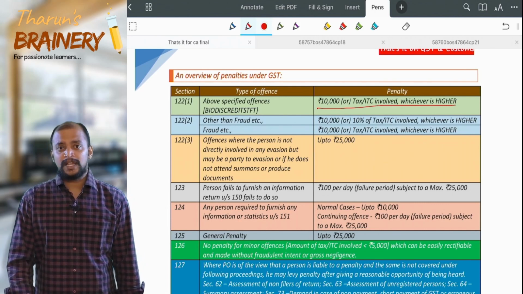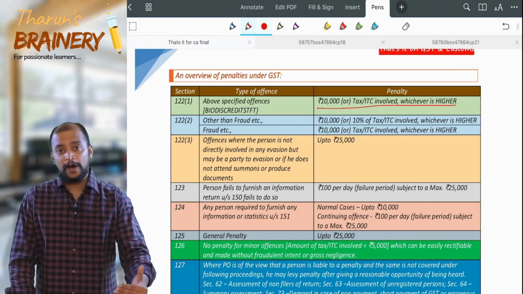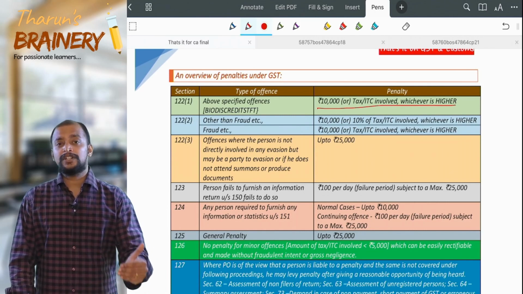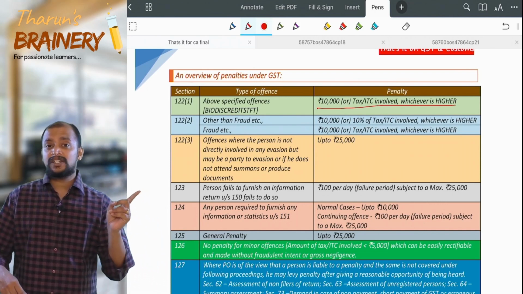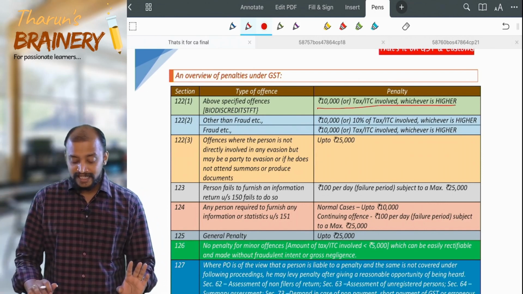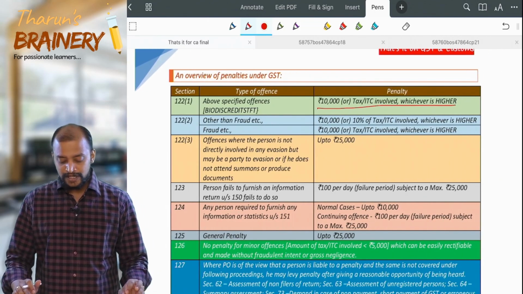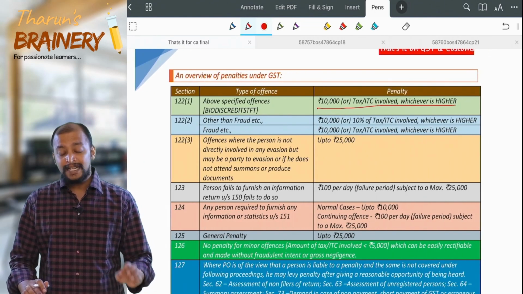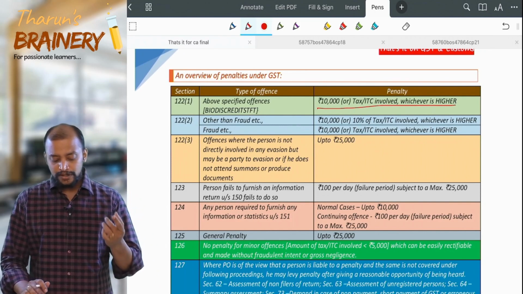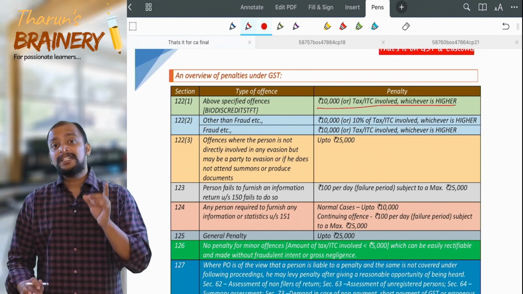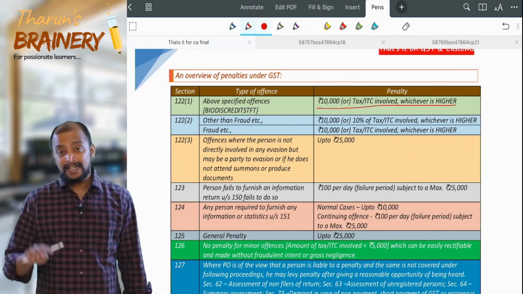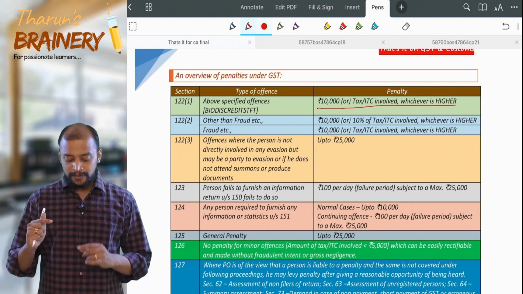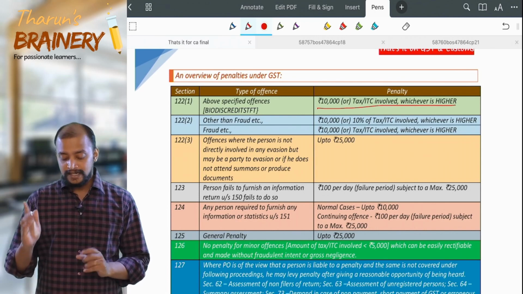And this may be other than fraud, or fraud means you have intention to evade or you don't have intention to evade. 122 subsection 1 penalty is on whom? Taxable person. 122 subsection 2 penalty is on whom? Registered person. 122 subsection 1 penalty is on taxable person. 122 subsection 2 penalty is on registered person.